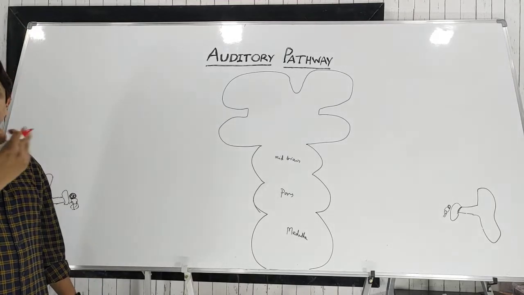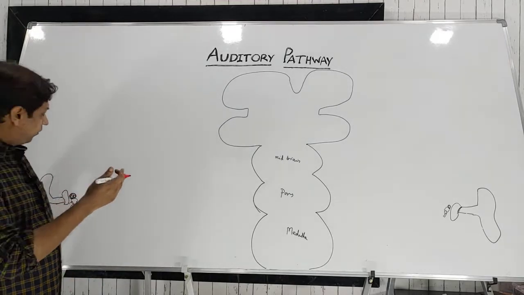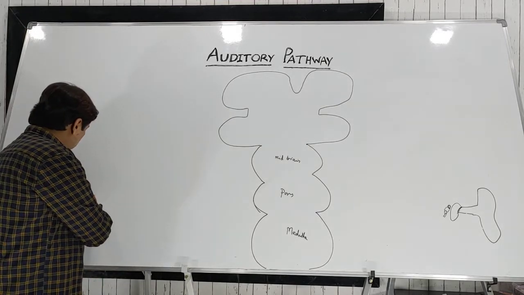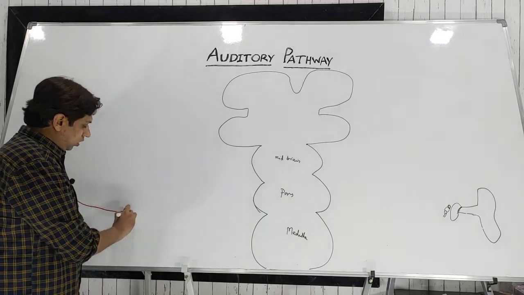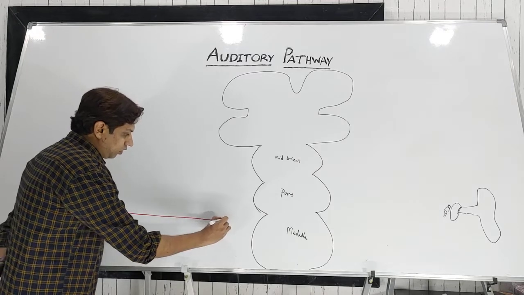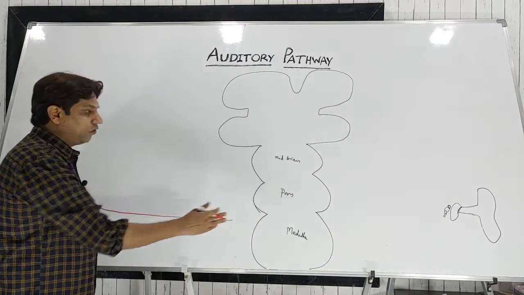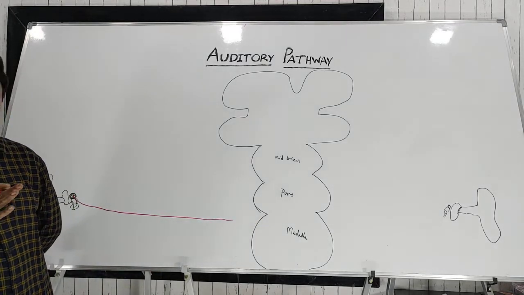One process, the peripheral process, goes to the hair cells, and the central process from the spiral ganglion, that is the axons of those bipolar neurons, goes to the brain stem. Where exactly in the brain stem?